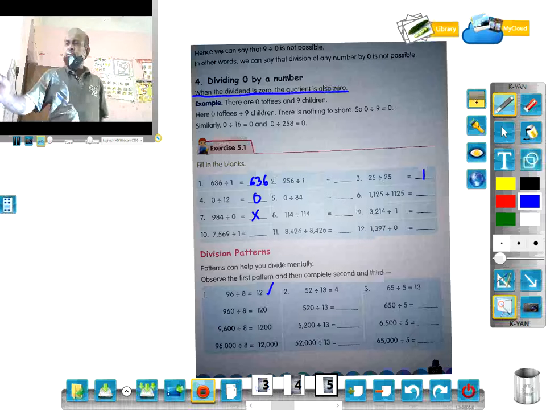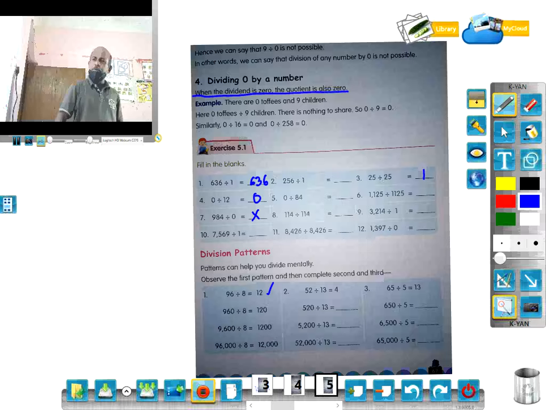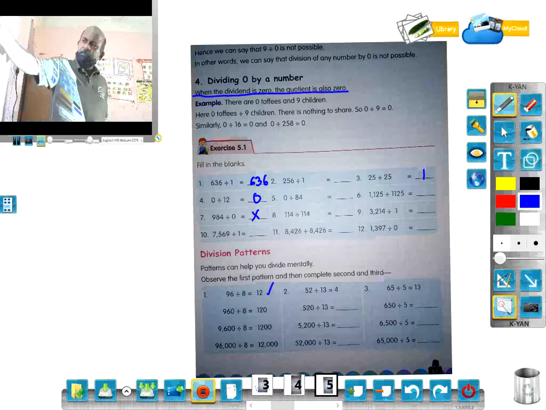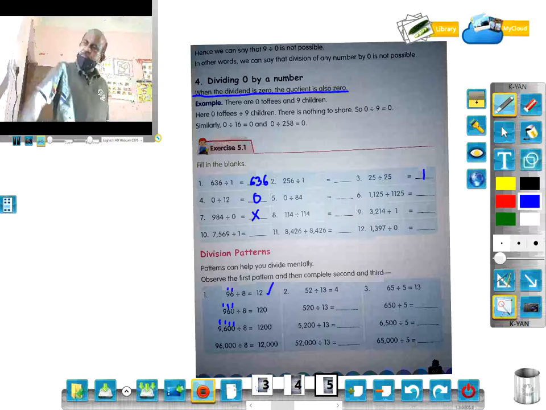9600 divided by 8 is 1200. 96000 by 8 is 12000.